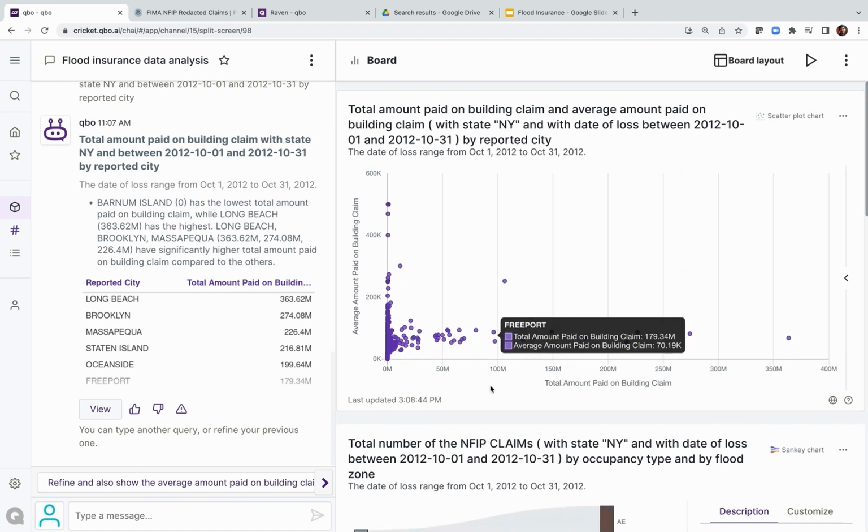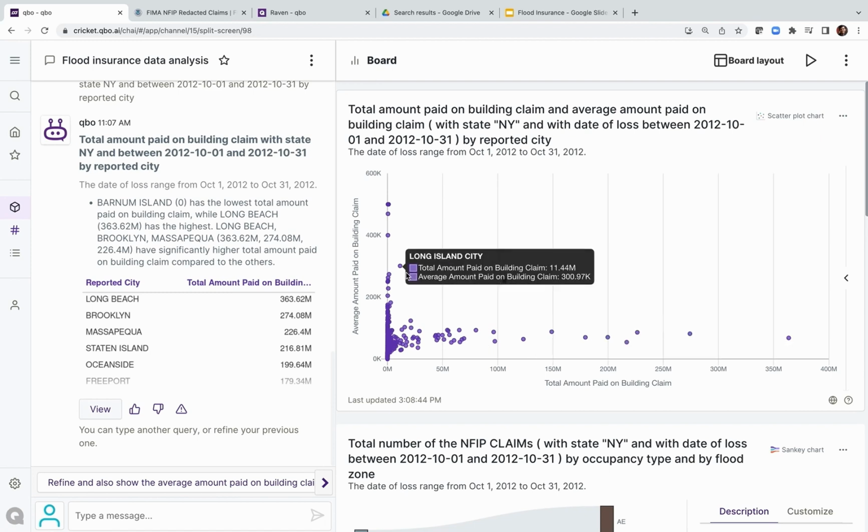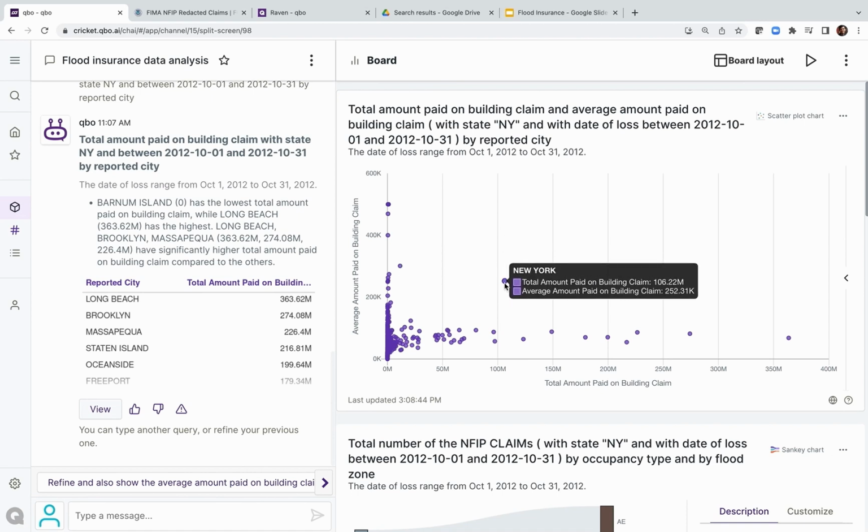So here, for instance, we see some interesting clusters of data. There are a few places like Long Beach, which have a huge amount paid, but the average is not very high. $68,000 is the average paid over here. But a few other places like Long Island City, the average amount is 300,000. New York has 252,000 as the average amount paid. So again, we're able to get to this fairly deep finding for that particular date range in New York pretty quickly. It's just a conversational analysis.